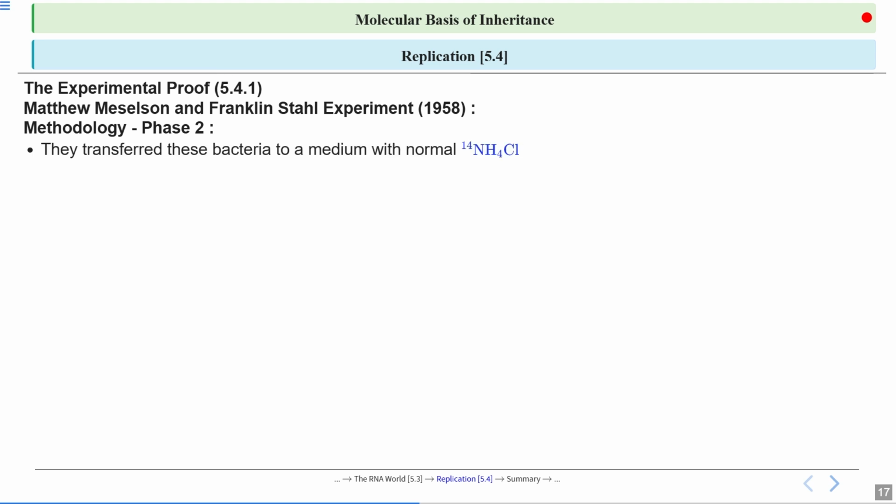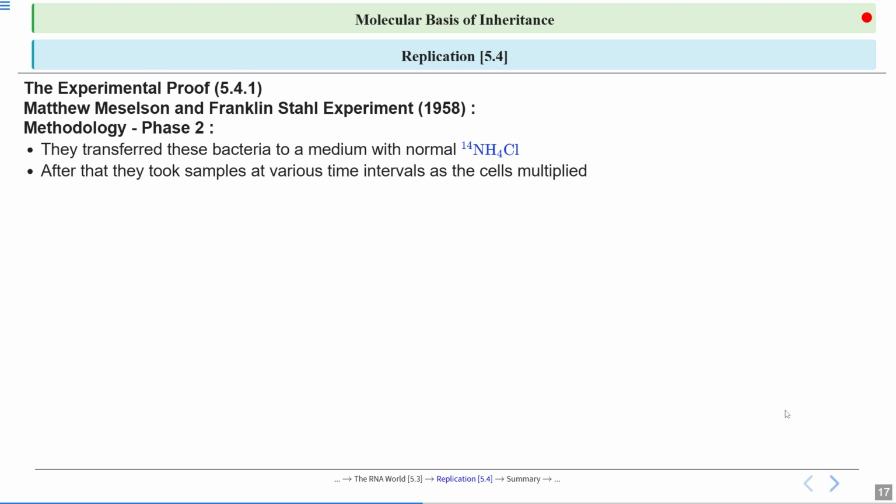Now in the second phase, we know that we have E. coli whose DNA has been incorporated with the heavy isotope of nitrogen. What they did was take that E. coli, whose DNA has the heavy isotope of nitrogen, and transfer those bacteria to a medium with normal ammonium chloride, where the isotope is the normal one, that is 14N. After that they took samples at various intervals as the cells multiplied. We know that E. coli multiplies every 20 minutes.